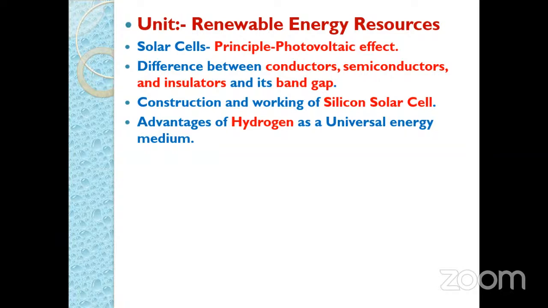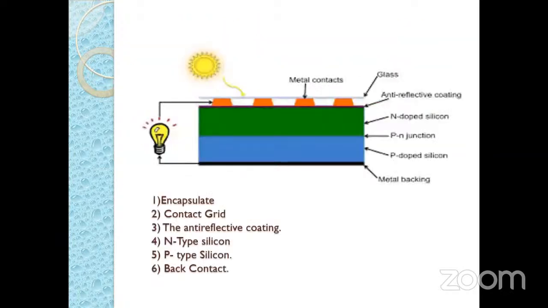Regarding this silicon solar cell, we have to mention the different parts like the encapsulate, the contact grids, the anti-reflective coating, then N-type silicon, P-type silicon and the back contact. So we have to mention the schematic diagram regarding the silicon solar cell. And again, here we have to consider the different parts involved in it.